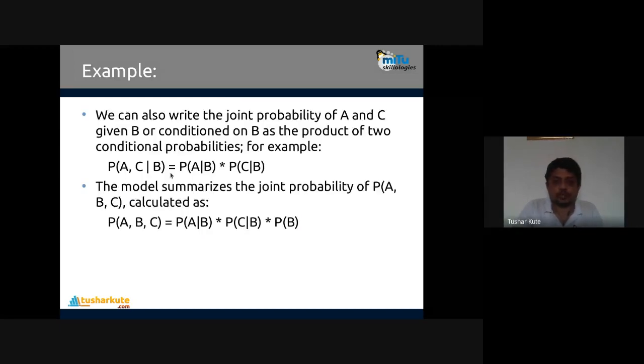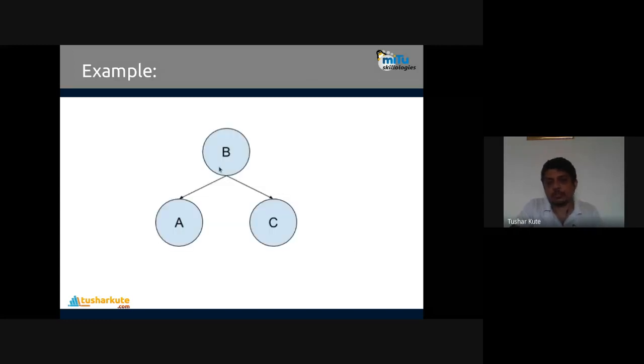So we can check a summary of all joint probability. The probability of all things together will be shown as P of A given B into P of C given B and P of B, because B is the condition for A and also for C. It's connected there, and a common basic structure will be identified.